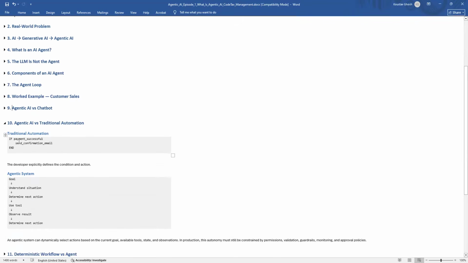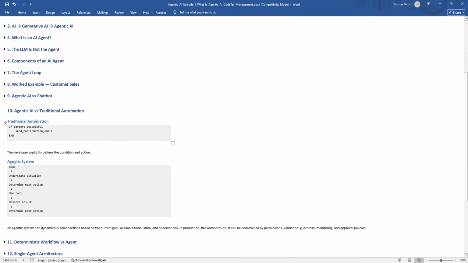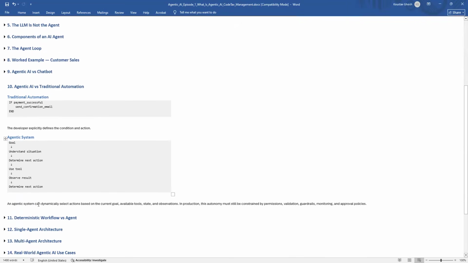We have completed the programming, and according to that the traditional automation works. But an agentic system will identify the goal, understand the situation, determine the next action, use the proper tool, observe the result, and determine the next action. So an agentic system can dynamically select actions based on the current goal, available tools, state, and observations. In production, this autonomy must still be constrained by permissions, validations, guardrails, monitoring, and approval policies.